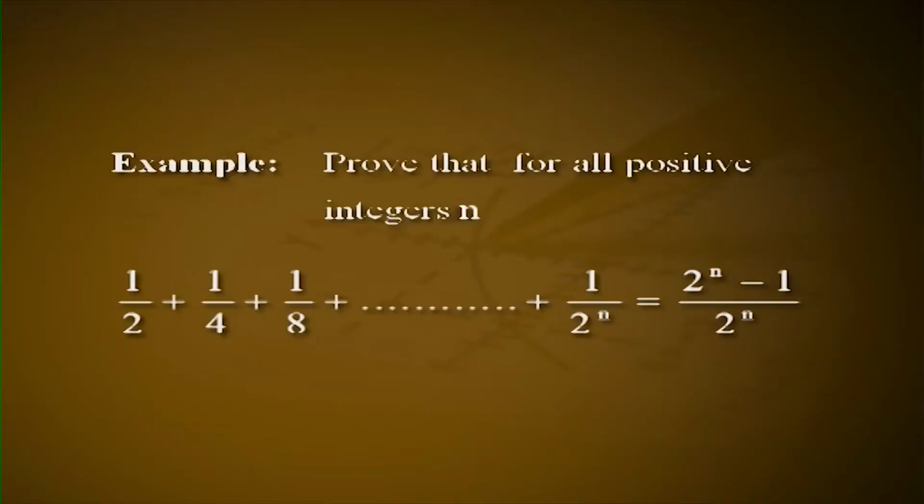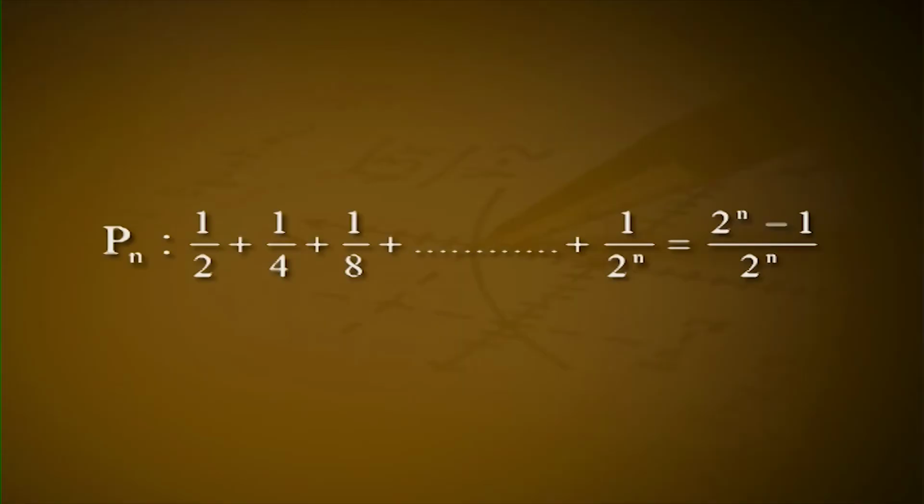Proving a summation formula. Example: prove that for all positive integers n, 1 by 2 plus 1 by 4 plus 1 by 8 plus and so on up to 1 by 2 raised to n is equal to (2 raised to n minus 1) by 2 raised to n. Proof. First of all, we take the conjecture as Pn, such that 1 by 2 plus 1 by 4 plus 1 by 8 plus and so on plus 1 by 2 raised to n is equal to (2 raised to n minus 1) by 2 raised to n.